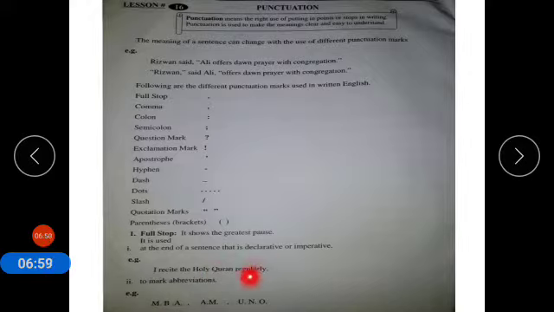Second use of full stop is to mark abbreviations. For example, abbreviations, when you use the initials of some spellings, like MBA: M, then you have to use full stop, B, then full stop, and after A you have to use full stop. And then AM and U and O, you have to use full stop in between them. So what is the use of full stop? At the end of the sentences which are declarative or imperative, and to make abbreviation. For making abbreviation, full stop is used.